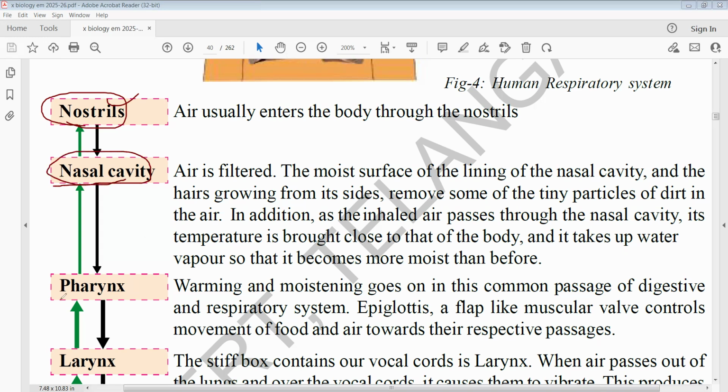After that, there is the pharynx. Pharynx is a junction. As I already said, air from the nose and food from the mouth both meet here. From here, food goes to the esophagus and air goes to the larynx. The larynx is the first part of the trachea.